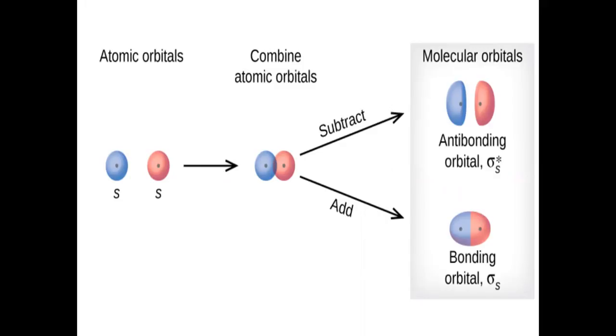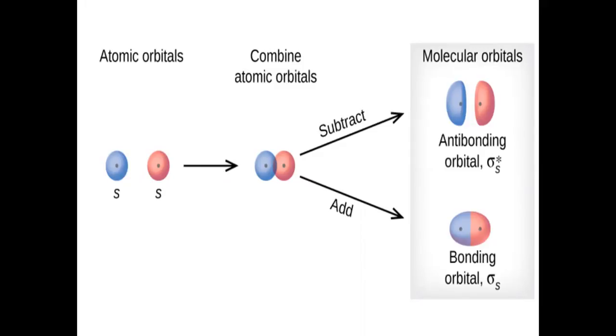The second feature is that the number of atomic orbitals combined will be equal to the number of molecular orbitals formed. Here, two atomic orbitals are combining, so two molecular orbitals are formed. If three atomic orbitals combine, then three molecular orbitals will be formed. So the number of molecular orbitals formed will be equal to the number of overlapping atomic orbitals.